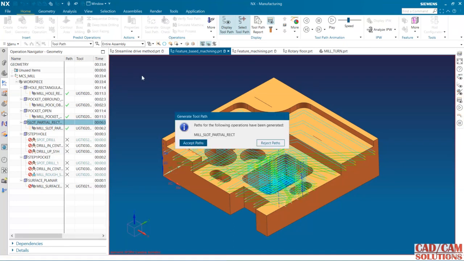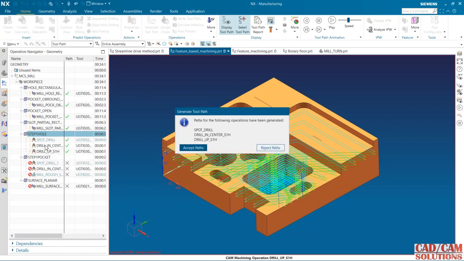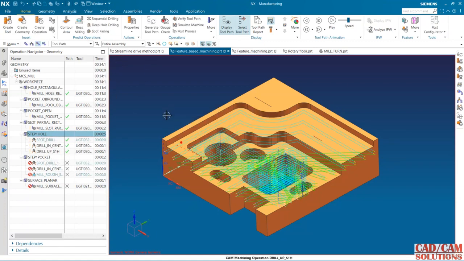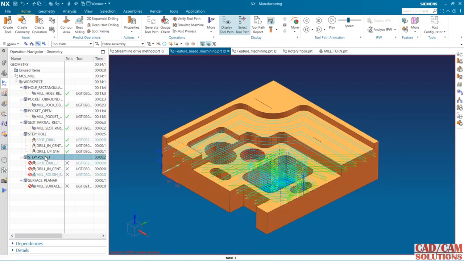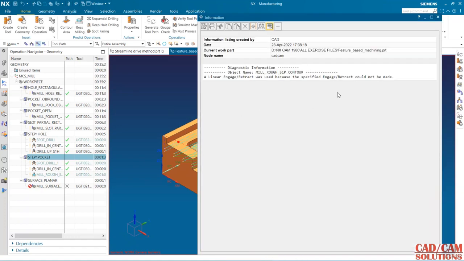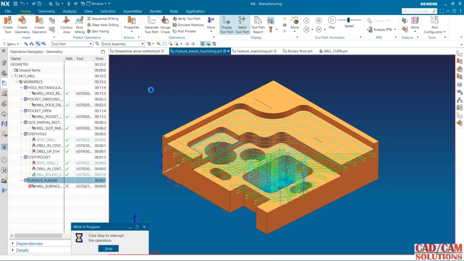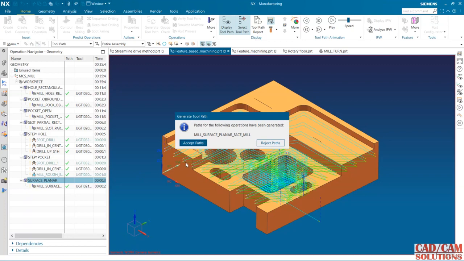I will show you how it is working. Generate the whole thing: first spot drill, then center drill, another pocket. Okay, no problem, this is a warning. Okay, all the operations are generated.